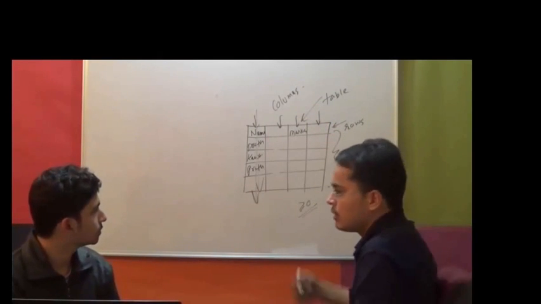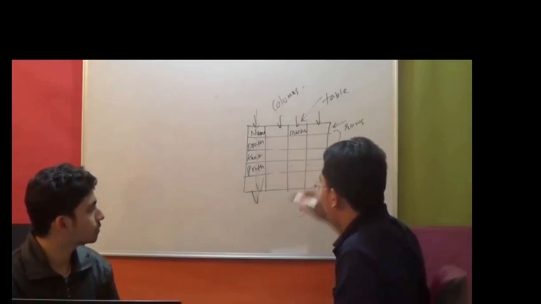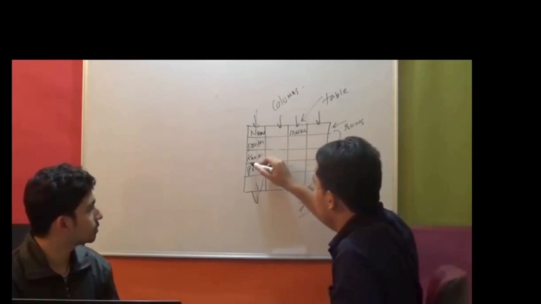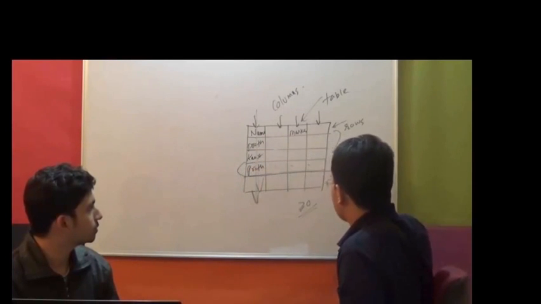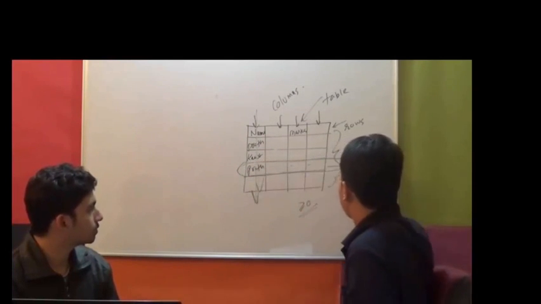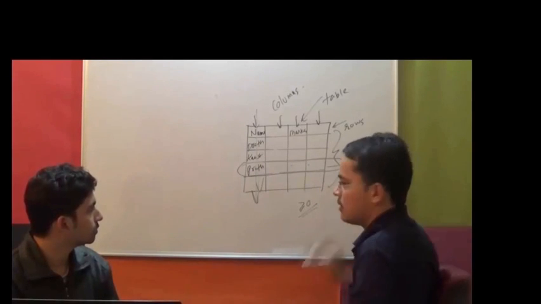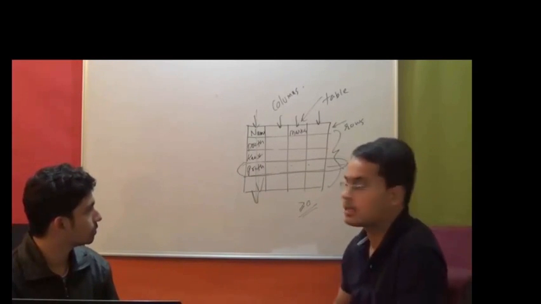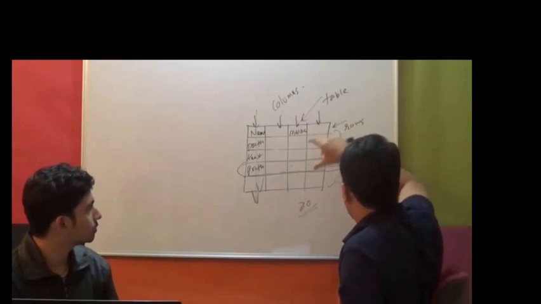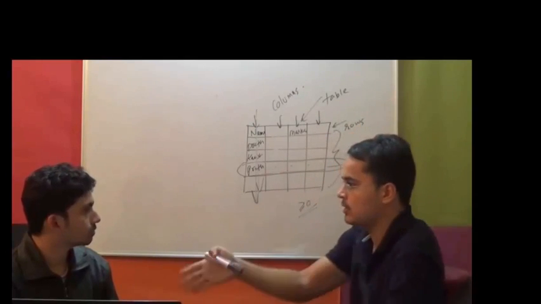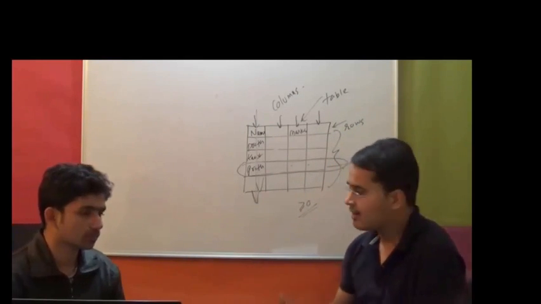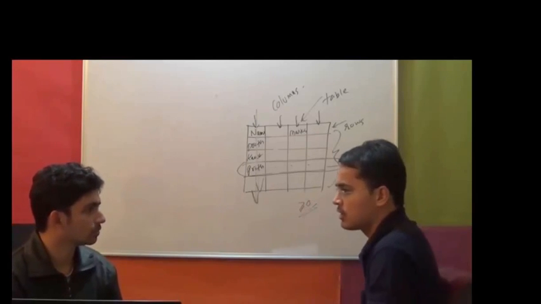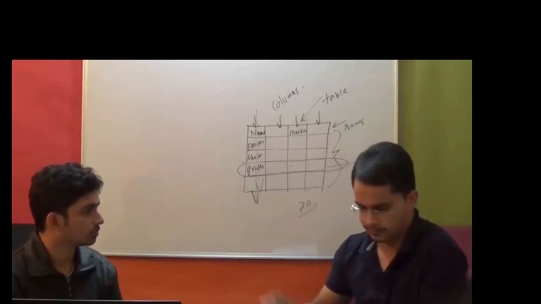Data is eventually stored in columns, and a number of columns make up one row. Is it safe to say that? Yeah. A number of columns make up one row. Right. So you know now things about tables. They have got columns, they have got rows, and they have got constraints on the columns. We'll elaborate upon these constraints in much detail as we go along.